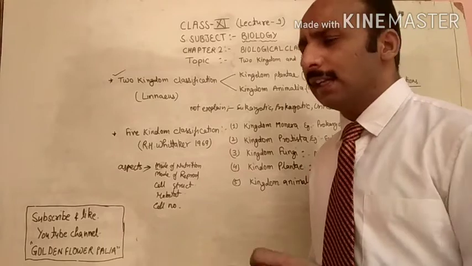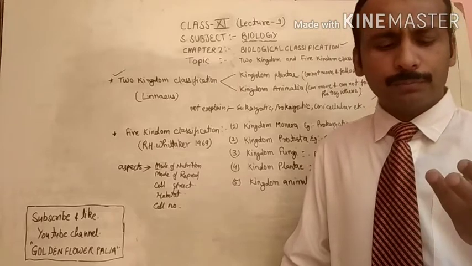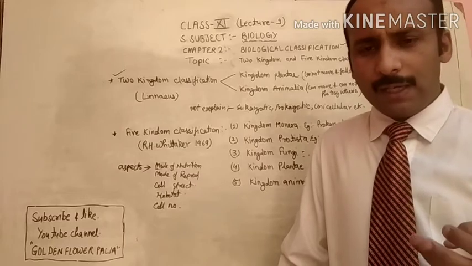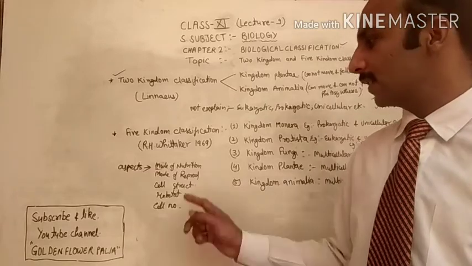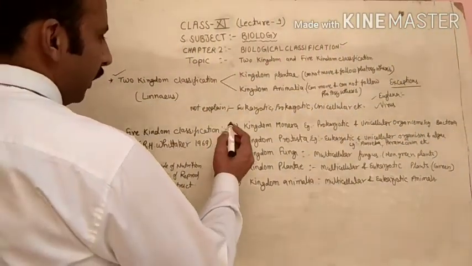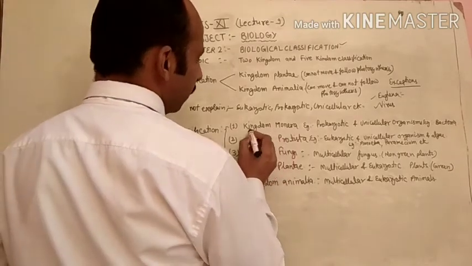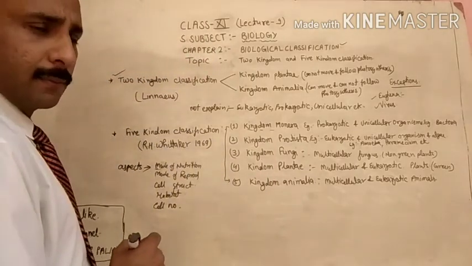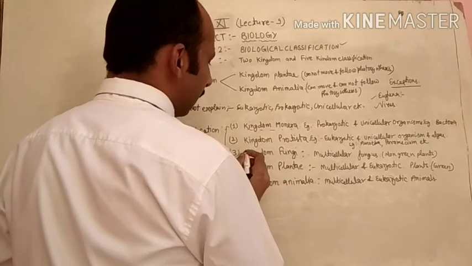So as I told you, for this classification Whittaker has chosen many aspects like cell structure, mode of nutrition, mode of reproduction, presence of cell wall, and so many aspects he has studied. Then after that he has given the classification, that is called the 5 kingdom classification. For example, if we are comparing these 5 kingdoms, the organisms in which this group, they are called prokaryotic, and the rest 4 groups, they are called the eukaryotic cells. Organisms in this group are unicellular and in this group are unicellular, and the rest they are called the multicellular.